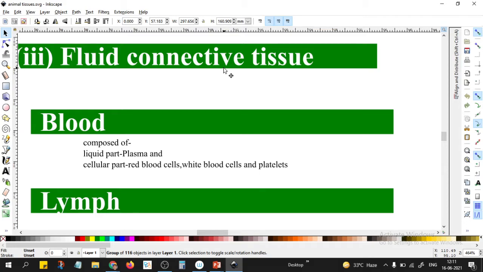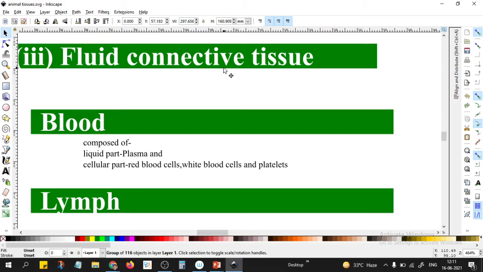The blood will anyway circulate, because the heart is pumping, no problem. But the lymph circulation requires activeness on the part of the person. A lazy person who is only sitting before the television or watching the mobile from morning to evening playing games, that person's lymphatic circulation will be very poor.